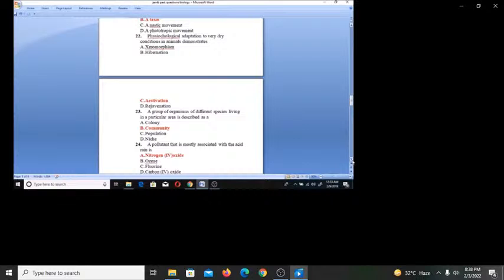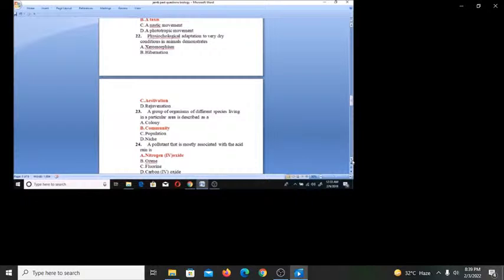27. Double fertilization is a unique feature of A, angiosperm, B, bryophytes, C, pteridophytes, D, algae. Double fertilization is a unique feature for angiosperms. Let's look at 28. An organism which exhibits extracellular digestion is A, Spirogyra, B, Paramecium, C, amoeba, D, Rhizopus.